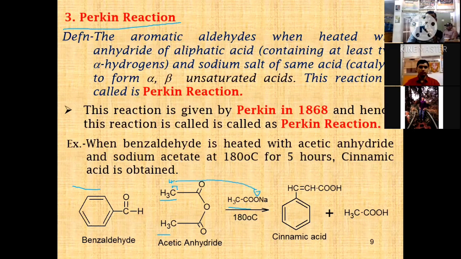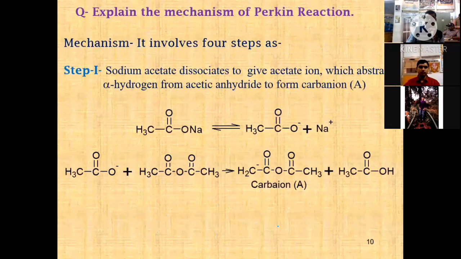Then it gives a carbon negative charge. This carbon negative charge is delocalized towards the oxygen atom on the carbonyl side to give an enolate ion. This enolate ion, under heating, liberates acetic acid, and with removal of a water molecule gives cinnamic acid. This is the application of the Perkin reaction.